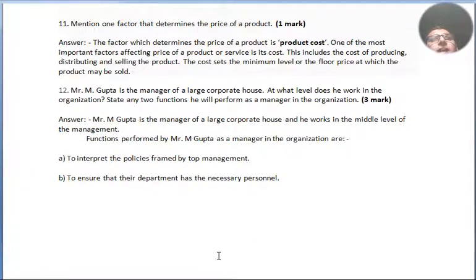Question number 12. Mr. M. Gupta is the manager of a large corporate house. At what level does he work in the organization? State any two functions he will perform as a manager in the organization. Mr. M. Gupta is the manager of a large corporate house and he works at the middle level of management. Functions performed by Mr. M. Gupta as manager in the organization are: A, to interpret the policies framed by top management, and B, to ensure that their departments have the necessary personnel.